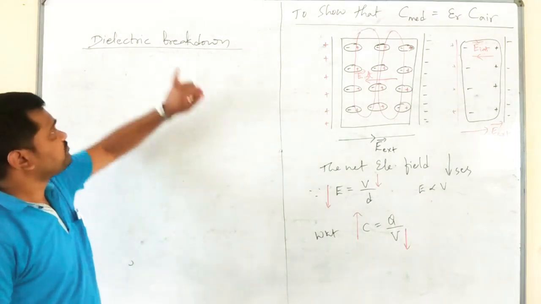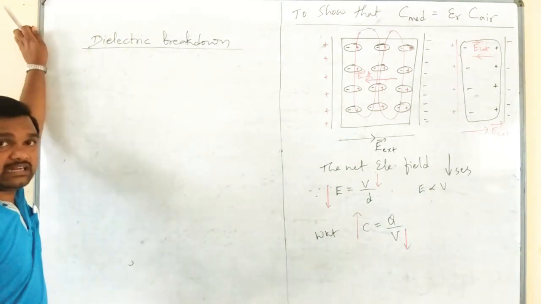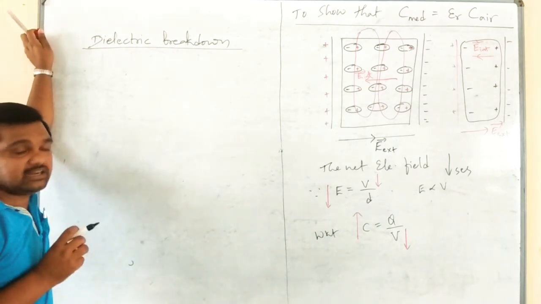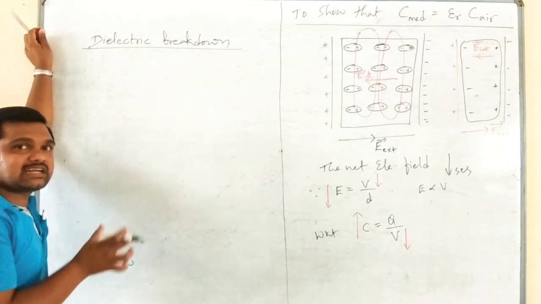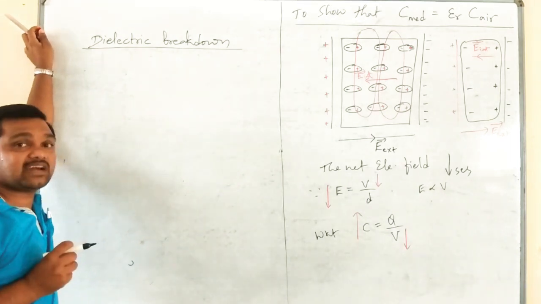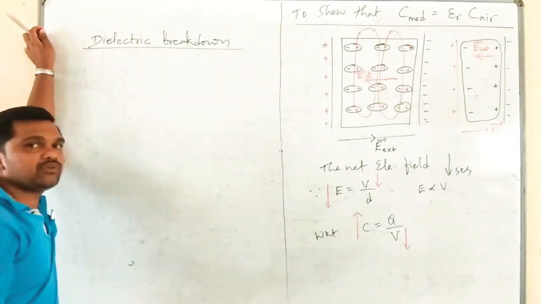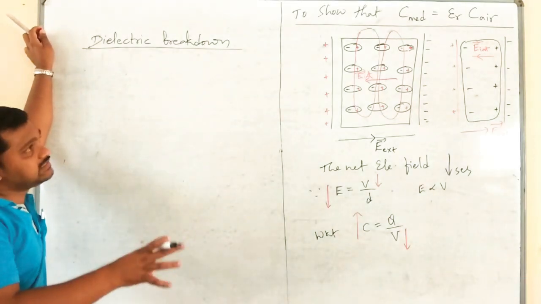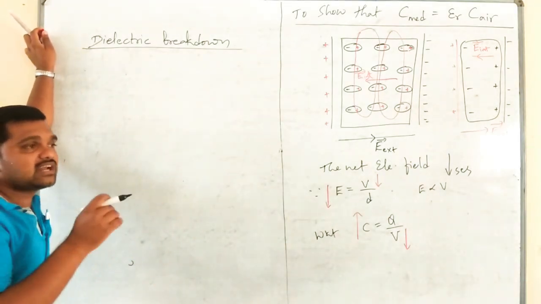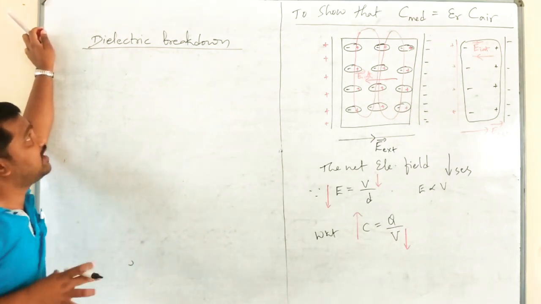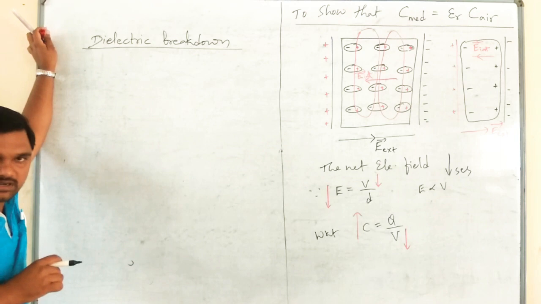Please remember, whenever a dielectric substance is subjected to a strong electric field, the electrons get detached from the parent atom and they become very free. Hence, a dielectric substance starts behaving like a conductor. This phenomenon is called dielectric breakdown.